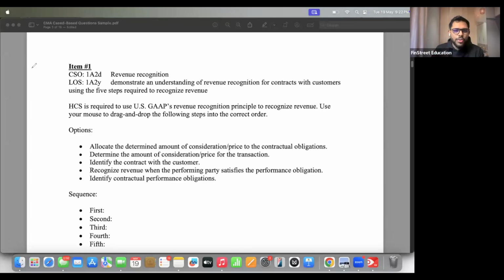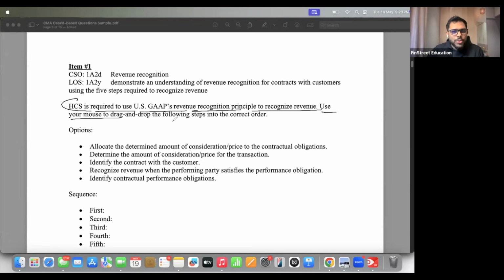I just don't want to focus on telling you the answers. Wherever possible, we will also revise the concepts. But let's start with question one for now. HCS is required to use US GAAP's revenue recognition principle to recognize revenue. I hope you are able to recall this concept. Section A, last chapter, revenue recognition.